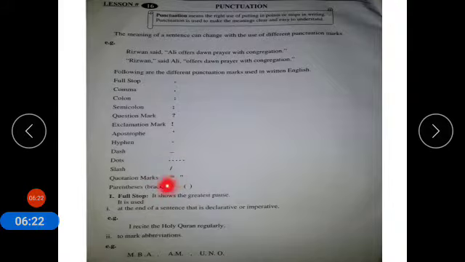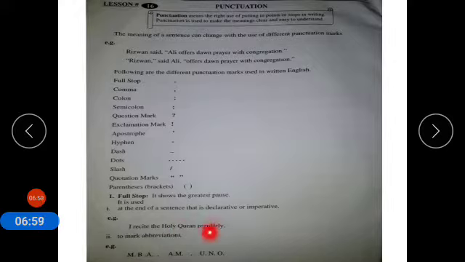Now coming to how and when to use these punctuation marks. Number 1. Where to use a full stop. It shows the greatest pause. It is used first at the end of a sentence that is declarative or imperative. So a full stop is used at the end of declarative or imperative sentences. For example, I recite Holy Quran regularly. Then you have to put a full stop.